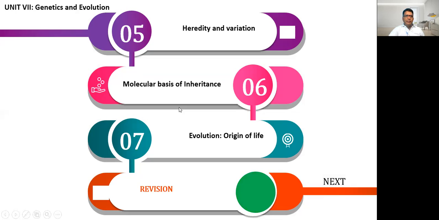And that next unit is called unit 7, that is genetics and evolution. In this, there are chapters like heredity and variation, and then the chapter molecular basis of inheritance. Chapter 7 talks about evolution, that is origin of life. After completing this unit also, we'll be conducting tests, and we'll be sharing daily practice papers related to the NEET examination as well as the board examination.